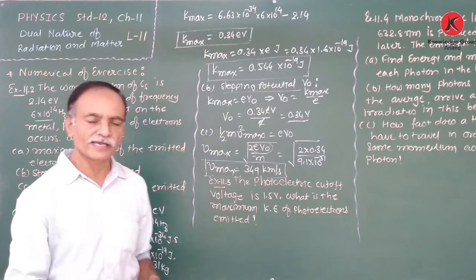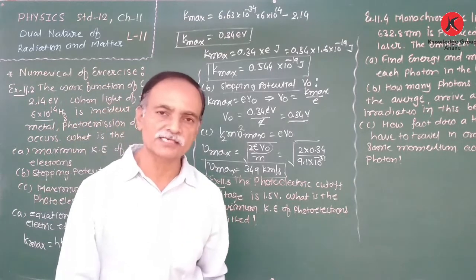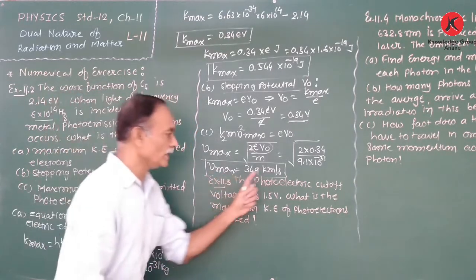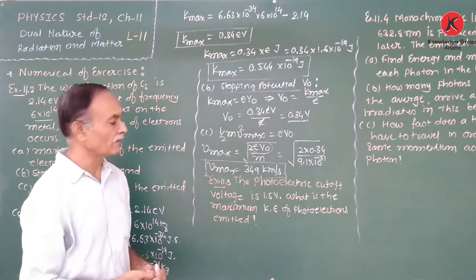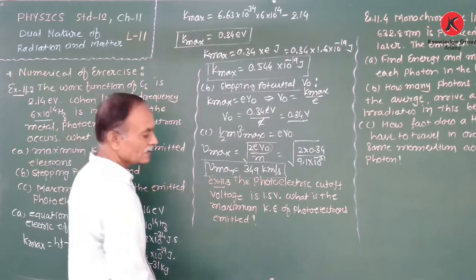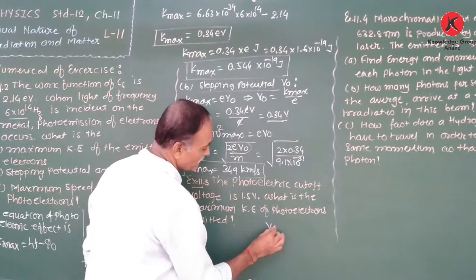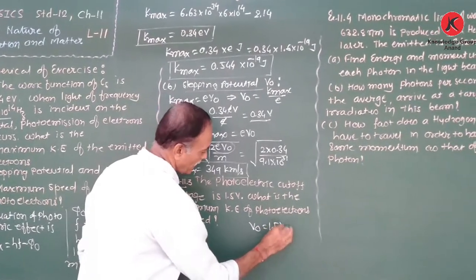Now next, 11.3 numerical of the exercise. Very short numerical, may be asked for the 1 mark subjective question. The photoelectric cutoff voltage is 1.5 volt. That means the stopping potential V0 is equal to 1.5 volt.